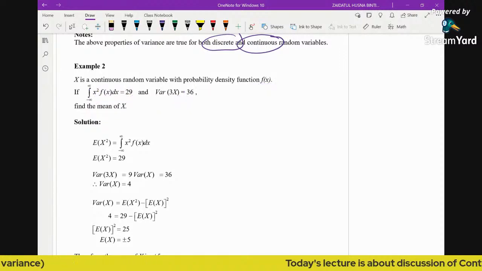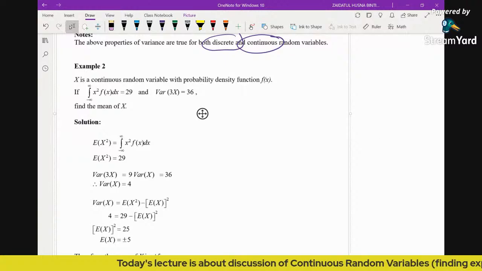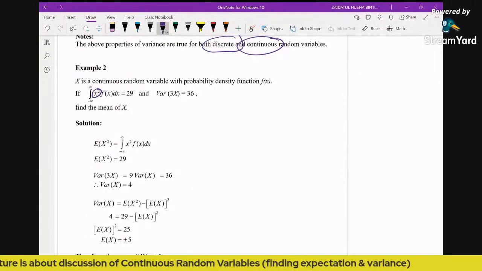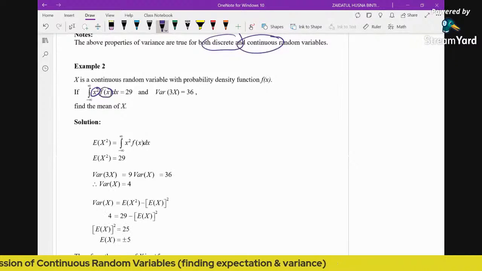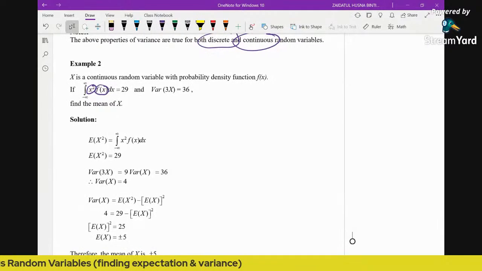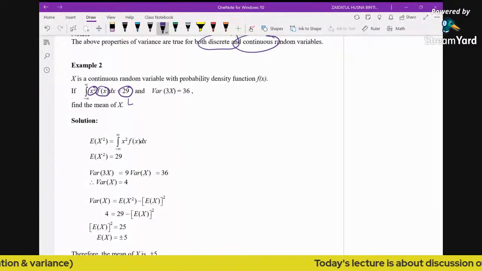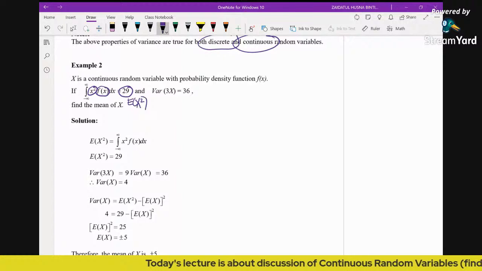Even though we are not given the PDF, we can just make full use of all the information given. Have a look closely here. This is x squared times its PDF. So x squared times its PDF is basically what? This is basically the expectation of x squared.